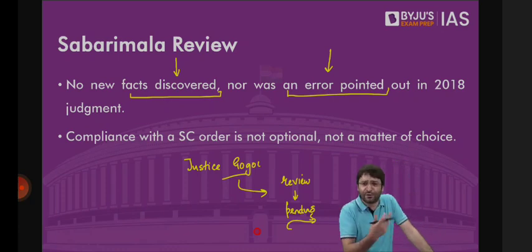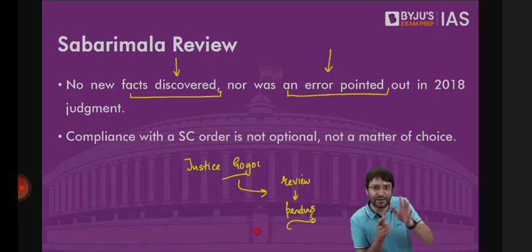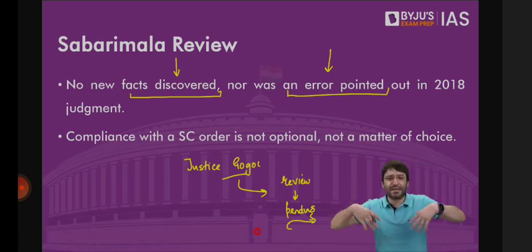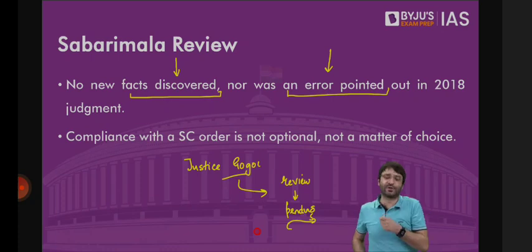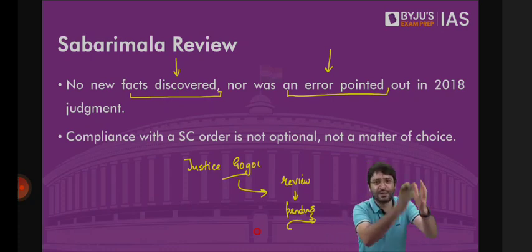But some women were trying to enter the Shabarimala temple, but police in Kerala decided that we will not give you protection. When we will not give you protection, that means some people will lynch you if you enter the Shabarimala temple. These women approached the Supreme Court: my lord, please give us protection. We want to enter the sacred sanctum sanctorum of the Shabarimala temple, but the police is not helping us. Please order police protection so that under police protection, we can travel and pay obeisance at the Lord Ayappa temple in Shabarimala. The court said, what is the need?